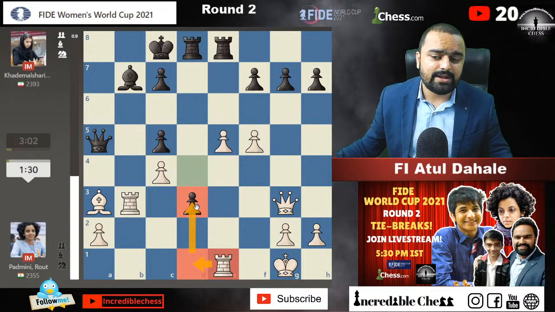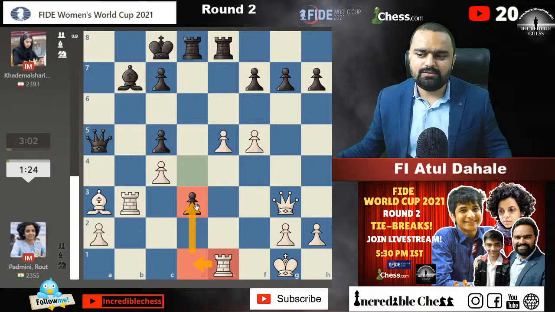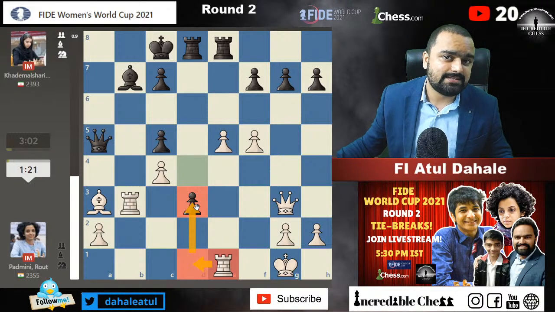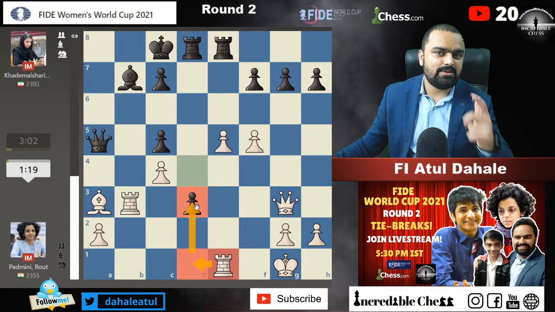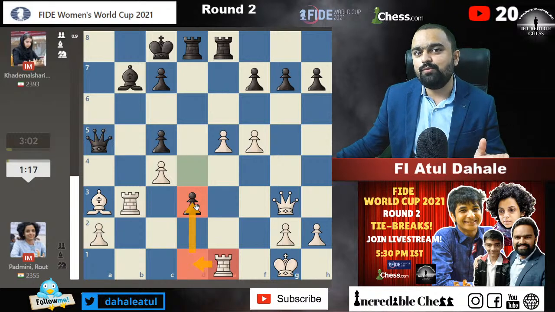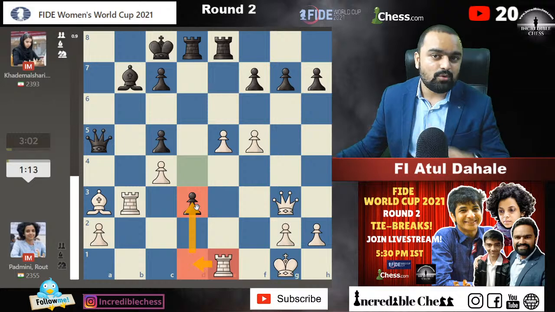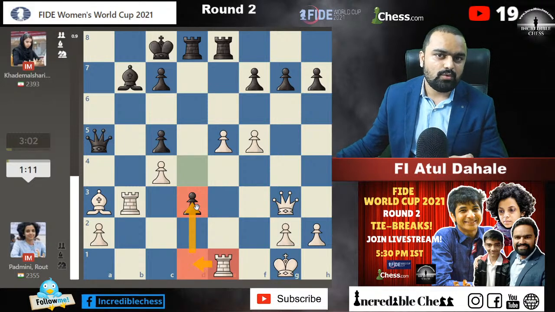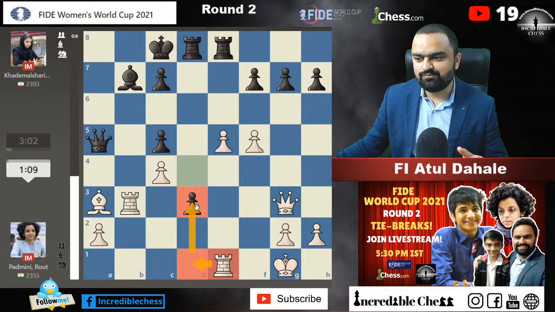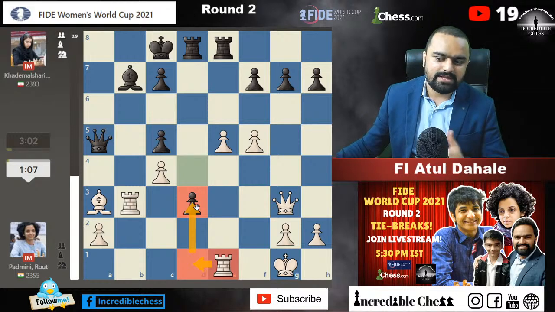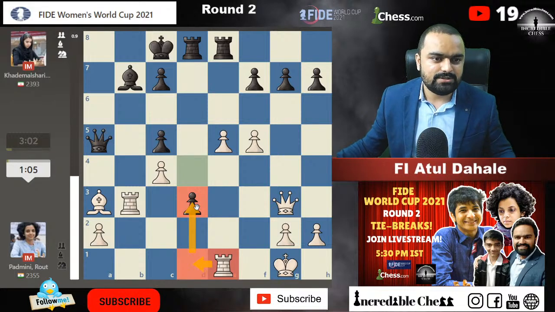She is having only 1.5 minutes, guys. She needs to play really quick in order to get something. Okay, we should not worry that much, because 10 seconds are always there, means a 10-second increment is there. The more moves you play, the more time you gain, so there will not be a time-over anytime. For one move you will be getting 10 extra seconds. So if you keep on doing that, then definitely you will have good time.